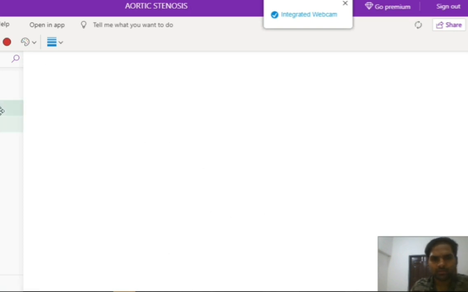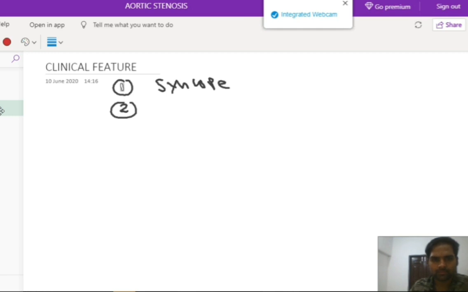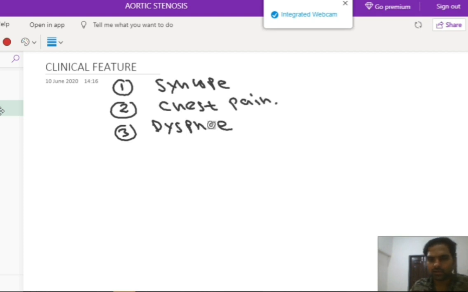Now let's see the clinical features. The first clinical feature can be syncope. The patient may have chest pain, and the patient may have dyspnea. Now why is there dyspnea in aortic stenosis?